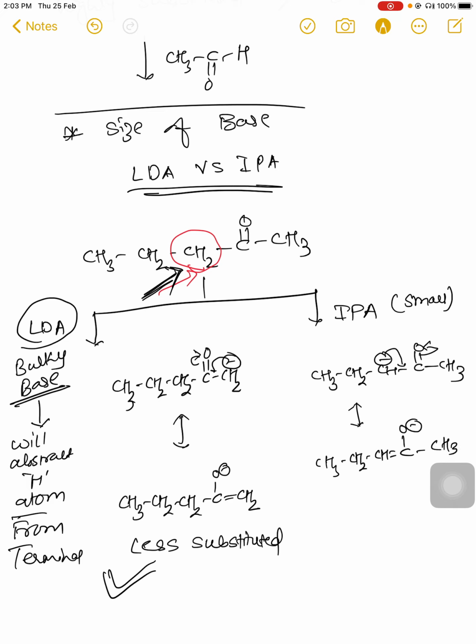So here we have studied the effect of size of base on its reactivity with the carbonyl compound.